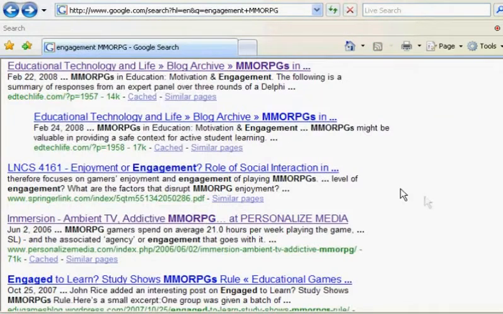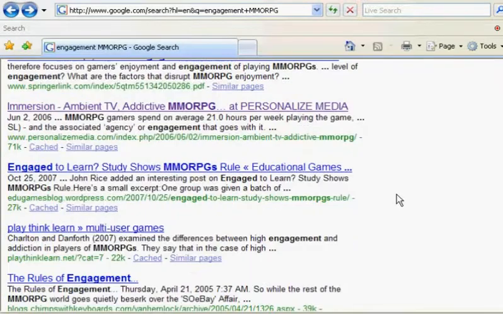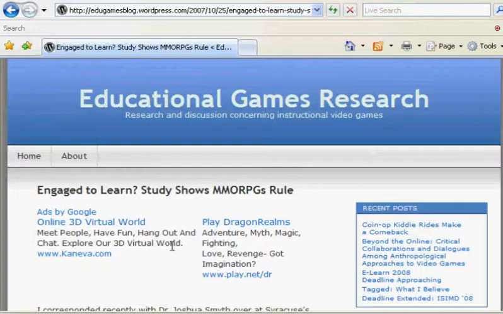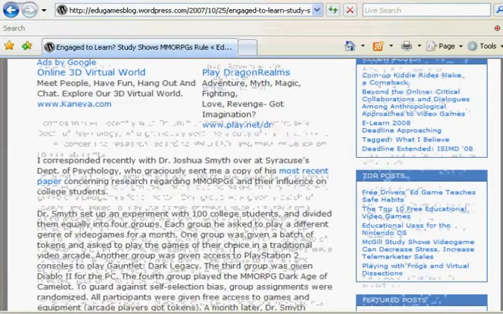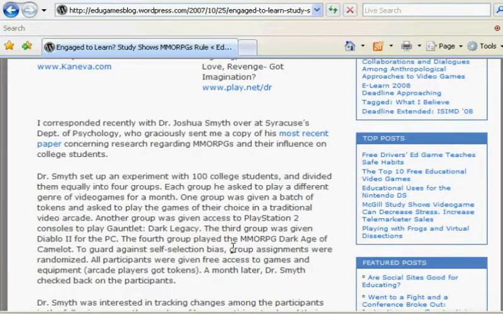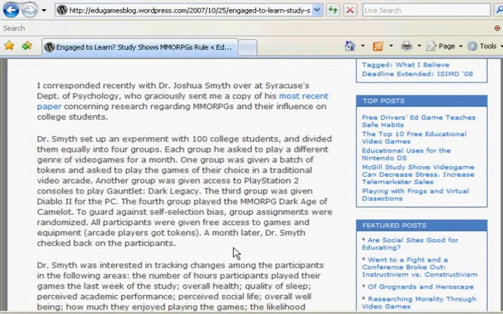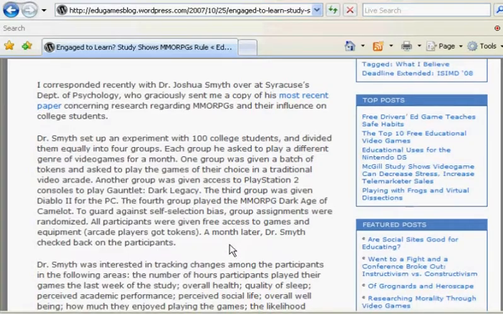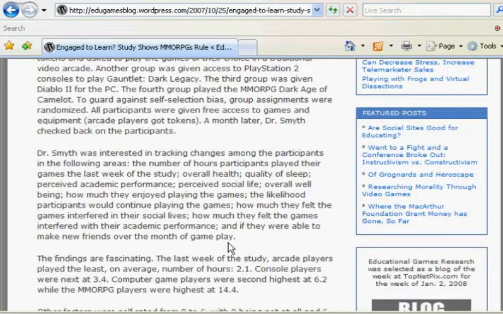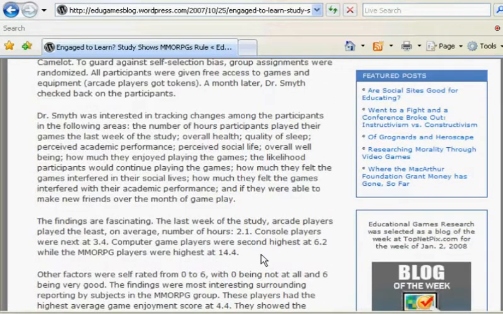So we're going to shut all this other stuff down and go back to Google. So we have immersion, we have some other things. Another article about engagement that I found. This one is a nice blog entry, but it keeps citing this Joshua Smith. So let's read through this.